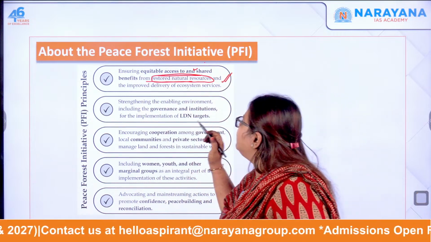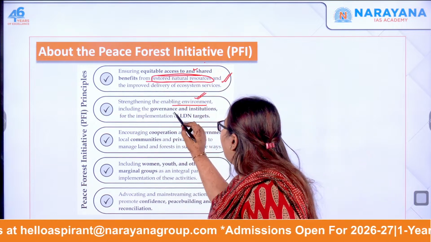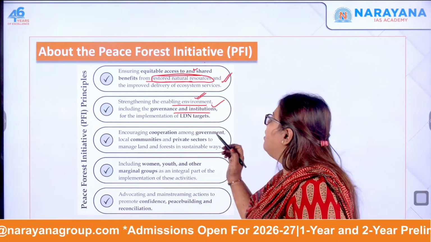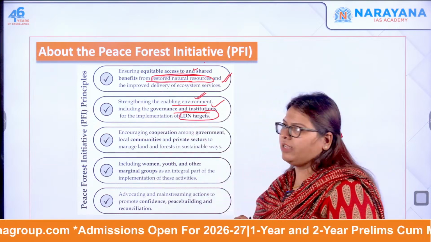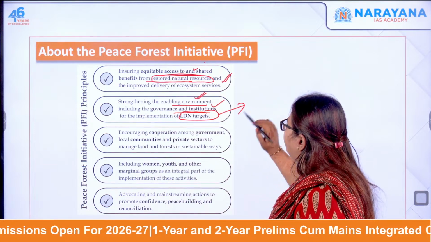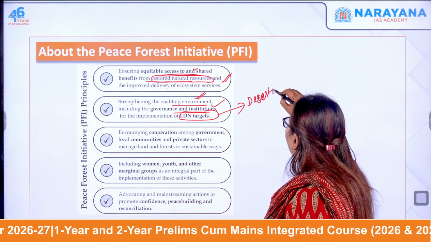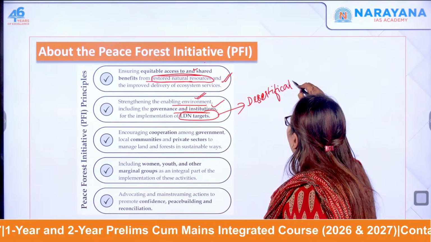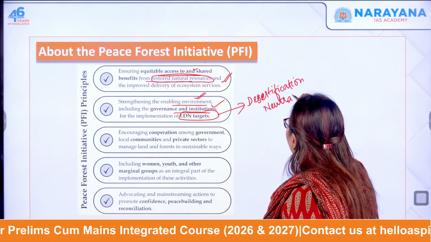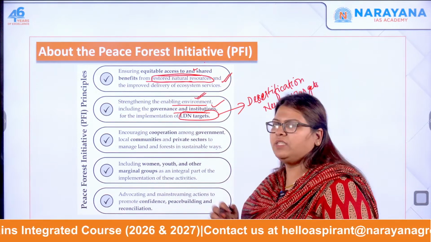The next one, strengthening the enabling environment, including the governance and institutions. So there has to be proper governance for the implementation of LDN targets. Let us look at the LDN targets, okay. So what are the LDN targets? This is nothing but land degradation neutrality targets. Okay, this is also a flagship initiative that was brought about by the UNCCD only.